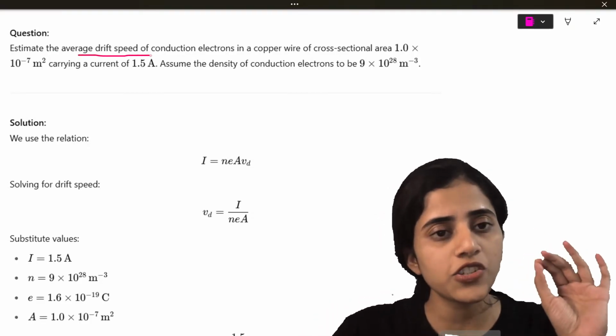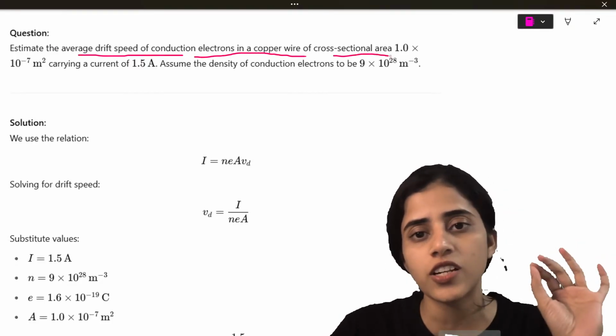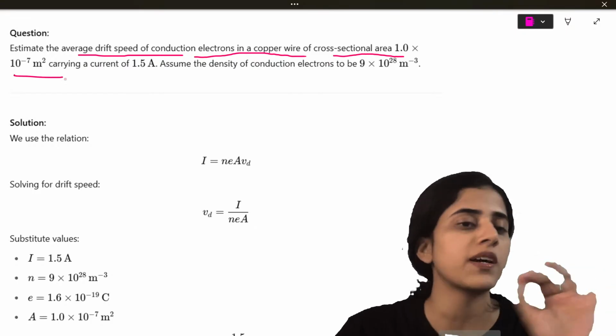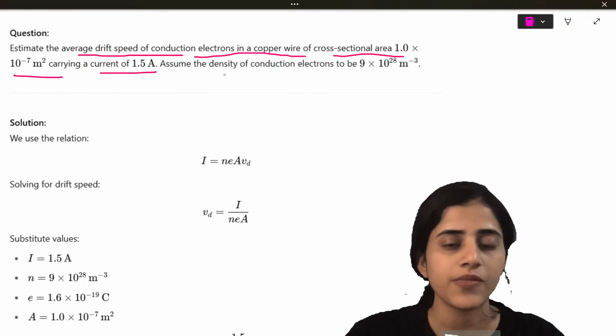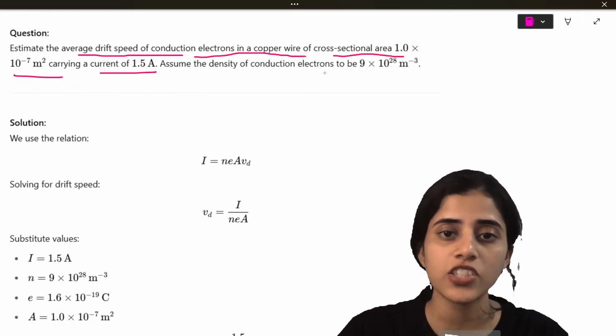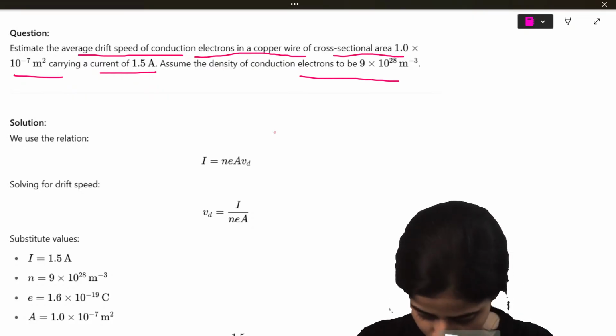Estimate the average drift speed of conduction electrons in a copper wire of cross-sectional area 1 into 10 raised to minus 7 meters square, carrying a current of 1.5 amps. Assume the density of conduction electrons to be 9 into 10 raised to 28 per meter cube.